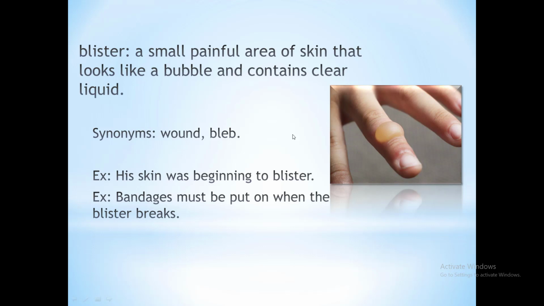It means his skin was beginning to produce a small painful area of skin that looks like a bubble and contains clear liquid. Make sure it contains clear liquid, right? See the second example. Bandages must be put on when the blister breaks. When that painful area of skin which looks like a bubble breaks, then bandages must be put, right?